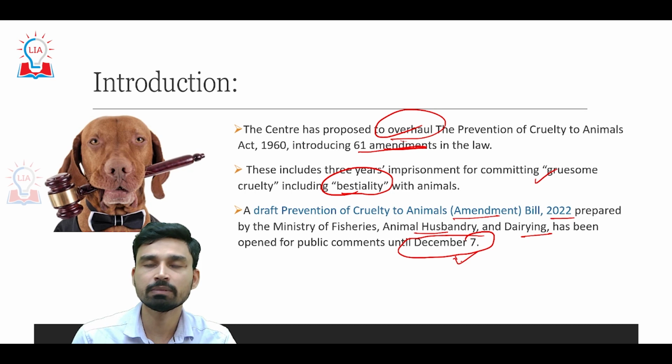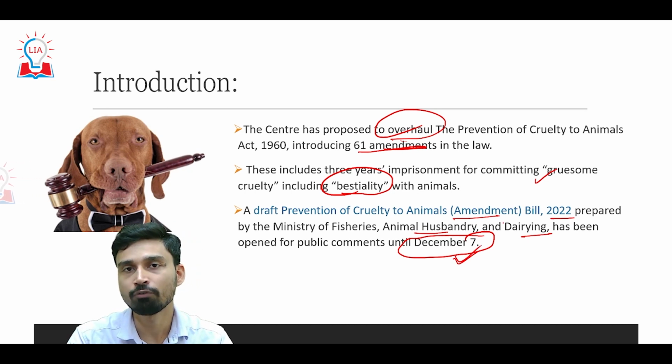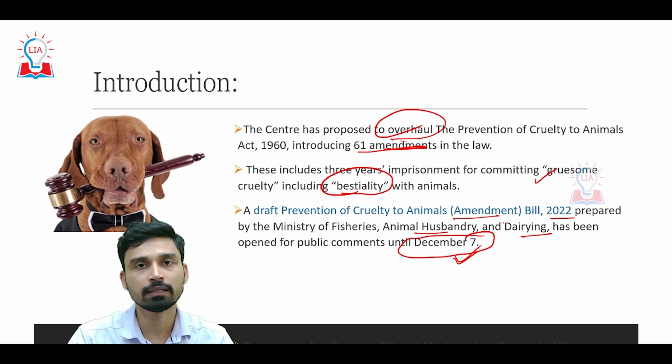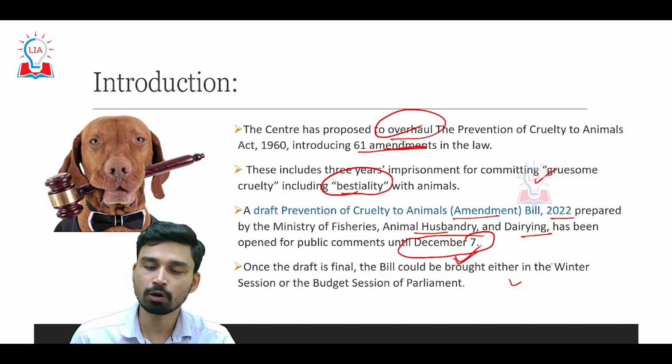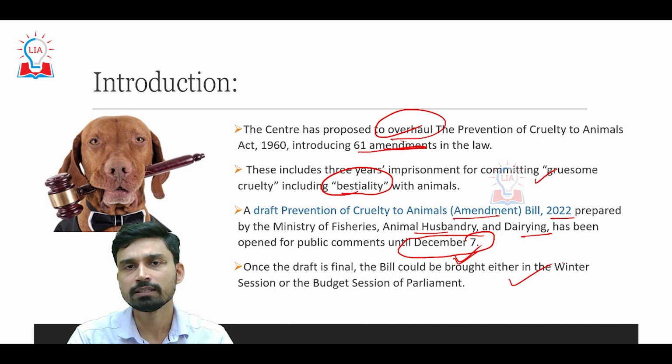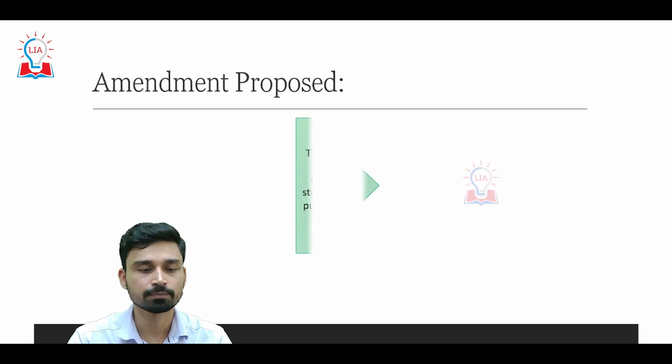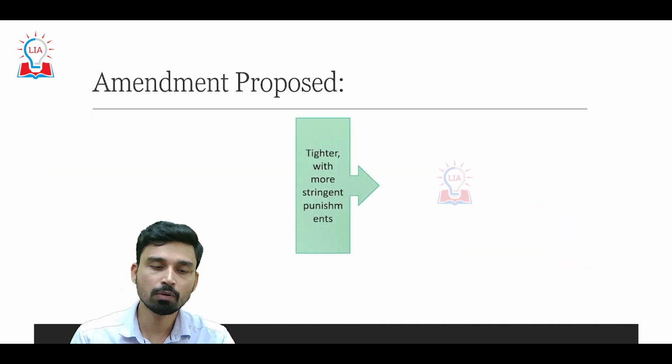Once the public comments have been received, the bill will get its final form, and depending on certain amendments that can be made further, it will finally be put up for voting, and after that it can be published in the Gazette of India, and then the bill will convert into an act. Once the draft is final, the bill could be brought either in the winter session or the next budget session of Parliament. Now we talk about the amendments.